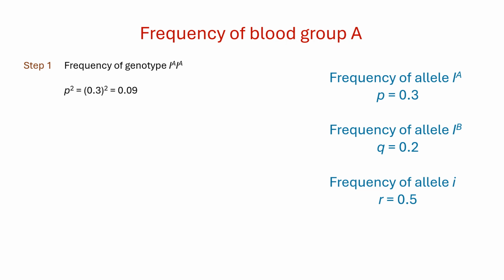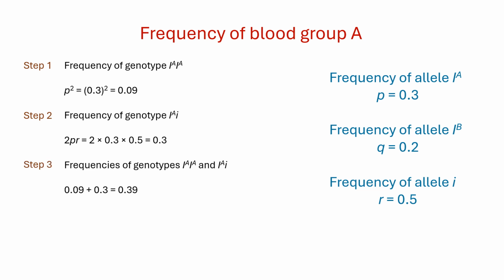Now, in the first step, we calculate the frequency of the homozygous genotype IA, represented by P squared, which equals 0.3 squared, that equals 0.09. Now, in the second step, we calculate the frequency of the heterozygous genotype IAI, represented by 2PR, which equals 2 cross 0.3 cross 0.5, and that equals 0.3.